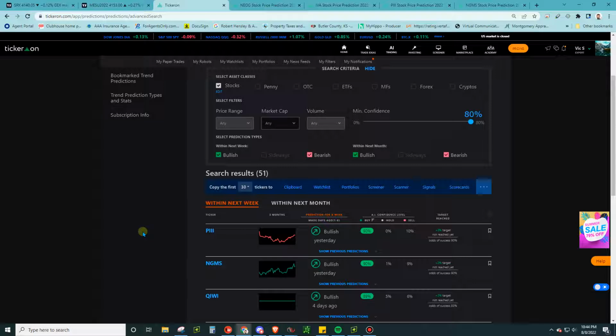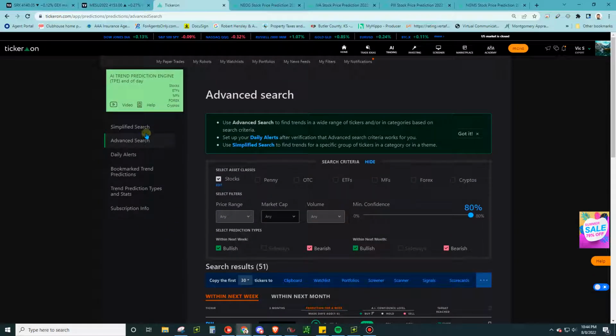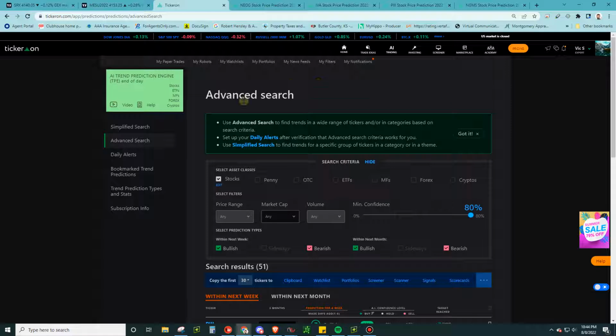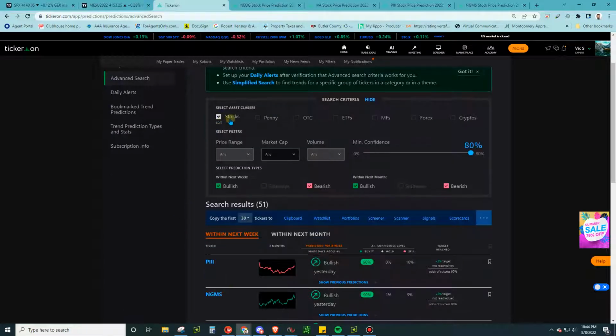And what I love about it is you can come in here to this advanced search. So you just go to AI trading up here at tickeron.com, go to the website. You can check this out for yourself. AI trading, click on the AI trend prediction. Go to the advanced search, find the asset class you want to use. In this case, I'm using stocks. I'm not doing any of the filters here for price range, market cap, or volume.